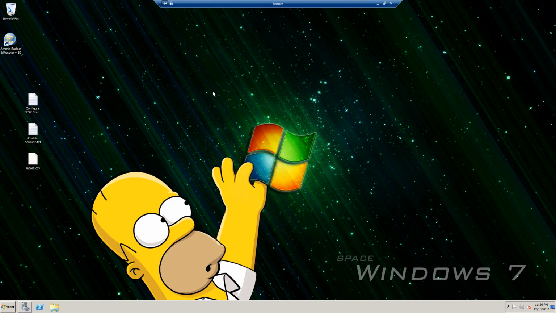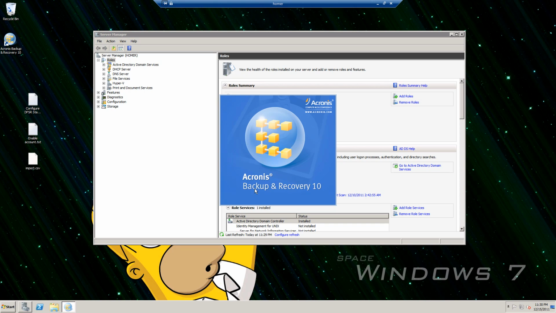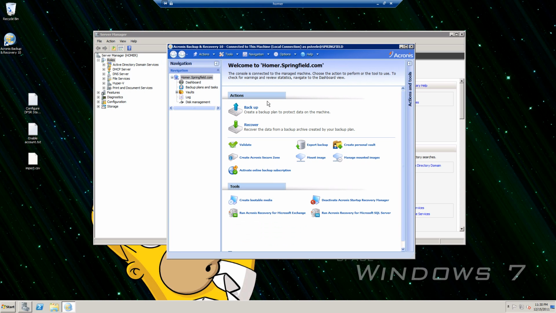Now going back to our other server, the Homer server, we have the print services, which we talked about earlier on this server. That's really the only difference on this one. But we also use this server for doing all the backups for our Exchange and our systems and our data. We use Acronis Backup and Recovery only because we have a license for it, and it does a really good job for a third-party piece of software, especially when it comes to backing up the Exchange databases.